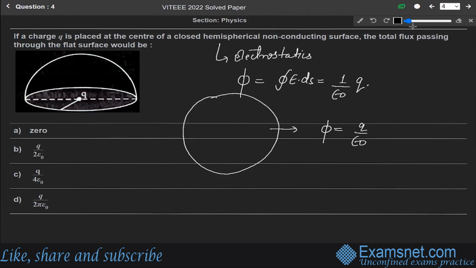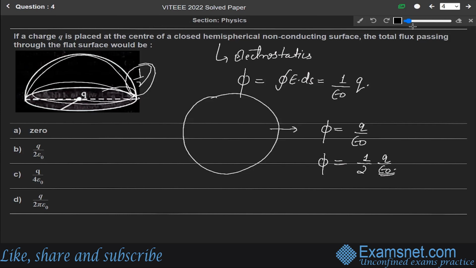Since we are considering only half of this sphere, the hemispherical part, the flux will be 1 by 2 q over epsilon naught. That is option B, 1 by 2 q over epsilon naught.